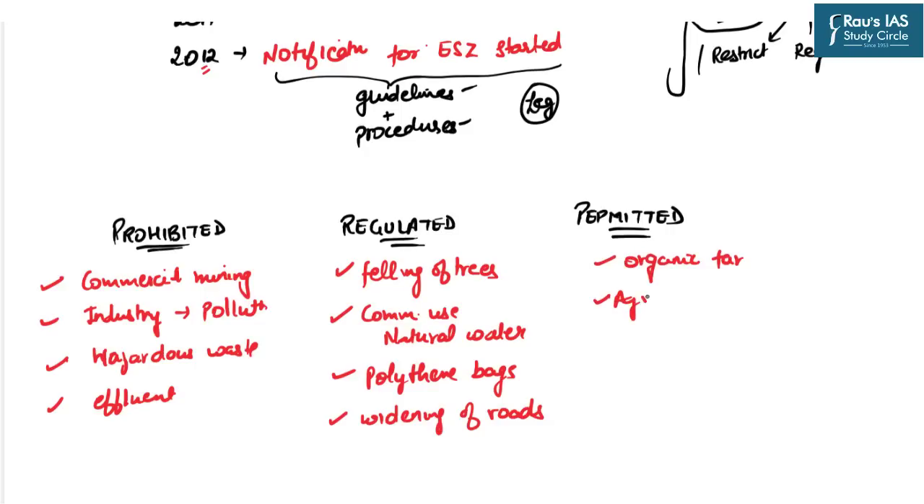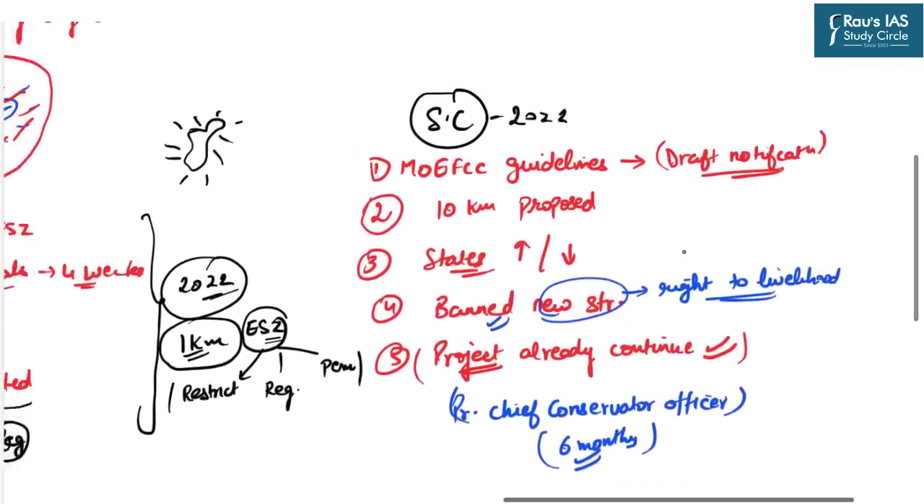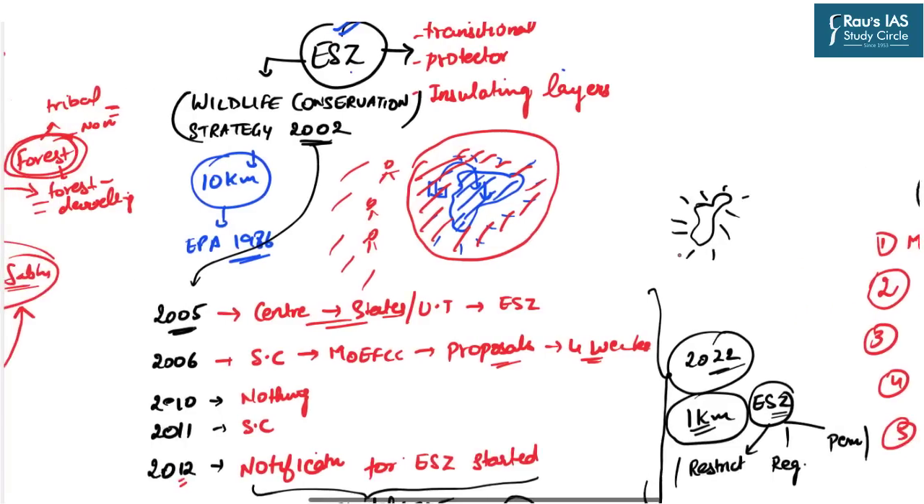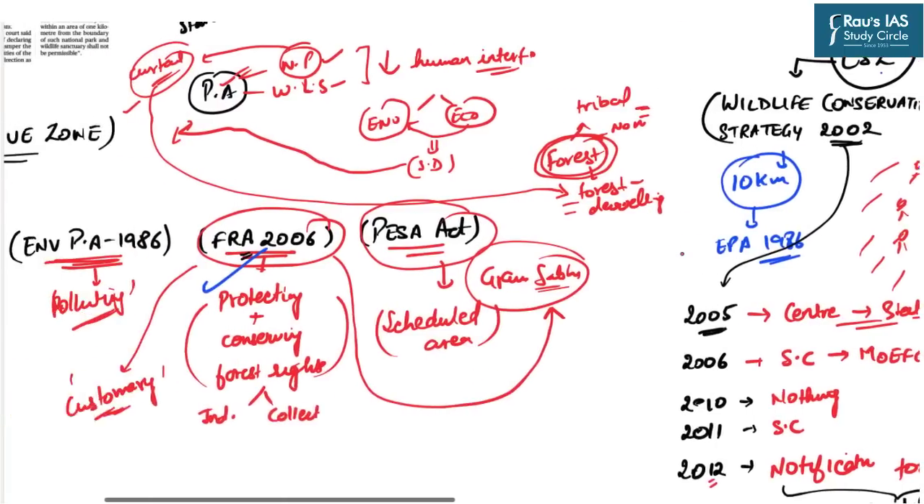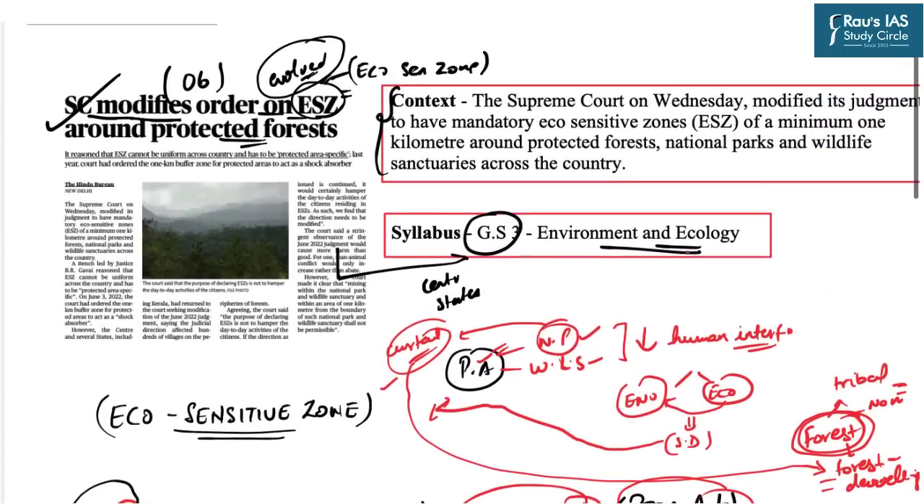even the agriculture or horticulture practiced by local communities in these areas, rainwater harvesting, as well as development of renewable sources of energy. So these are certain activities which are prohibited, regulated, as well as permitted in the ESZ. So this was all in relation to the ecologically sensitive zones. Still, the guidelines are very complex and confusing, and it is yet to be seen how this law will take its place. So let us revise this topic in brief once again.